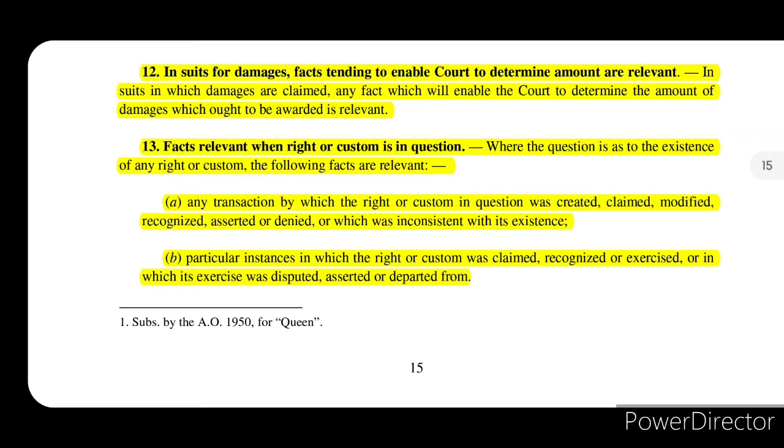Now, section 13 says facts relevant when right or custom is in question. So, where the question is as to the existence of any right or custom, then the following facts will be considered as relevant facts. What are they? Firstly, any transaction by which the right or custom which is in question was created, claimed, modified, recognized, asserted, or denied. So, any such fact that shows the creation, claim, modification, recognition, assertion, or denial of any such particular right or custom that is in question. That fact which is proving any of these will be considered as a relevant fact.